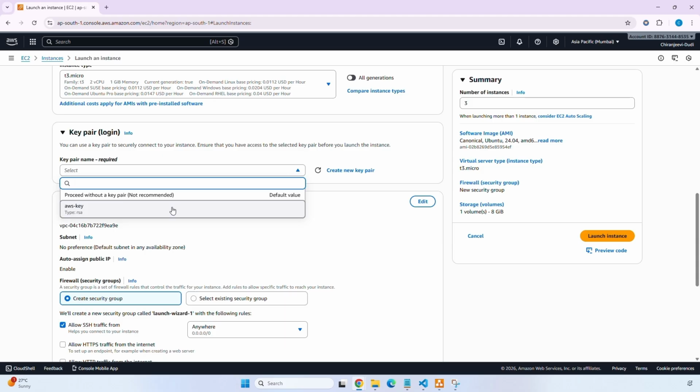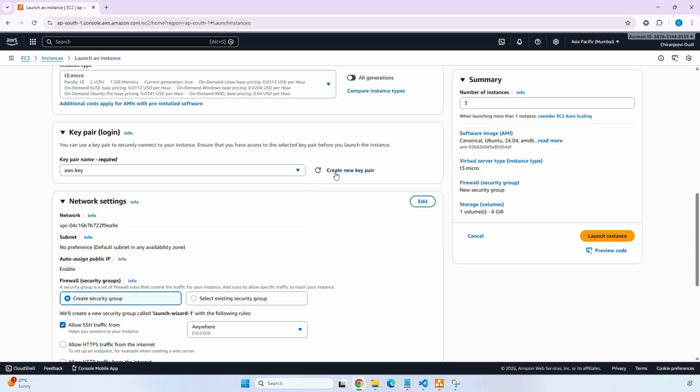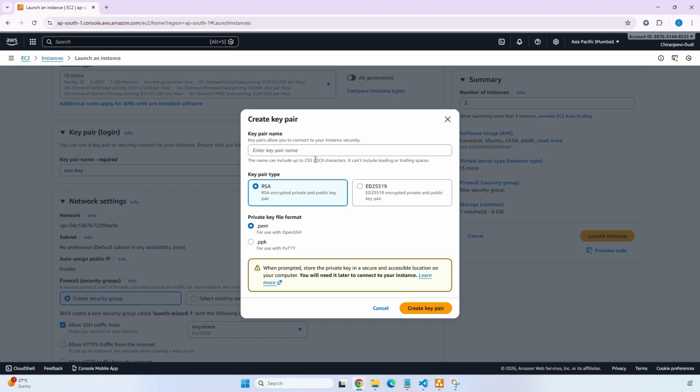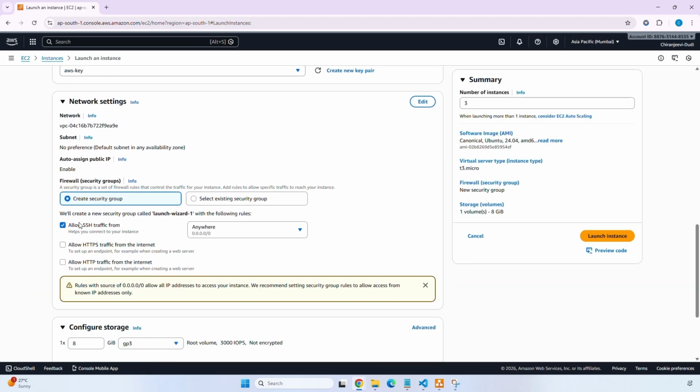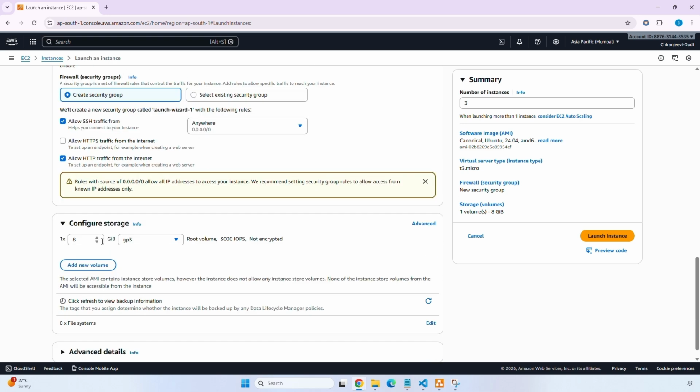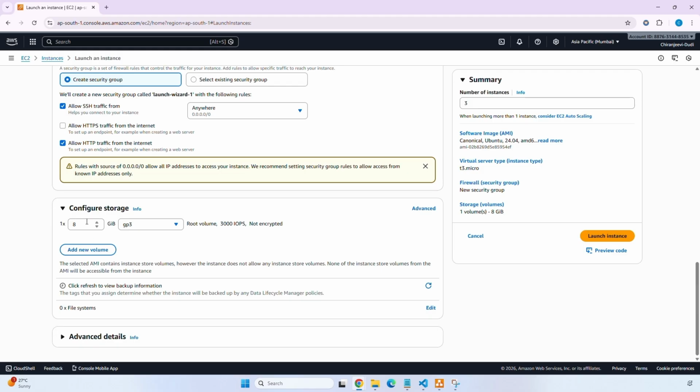Coming to the key pair section, I have an existing key pair. If you want to create one, you can click on create key pair, and then click on create key pair. Now go to the network settings section. I have to open the SSH port and HTTP port. Coming to the configure storage part, I am leaving the default settings as they are, 8 GB. Click on launch instance.